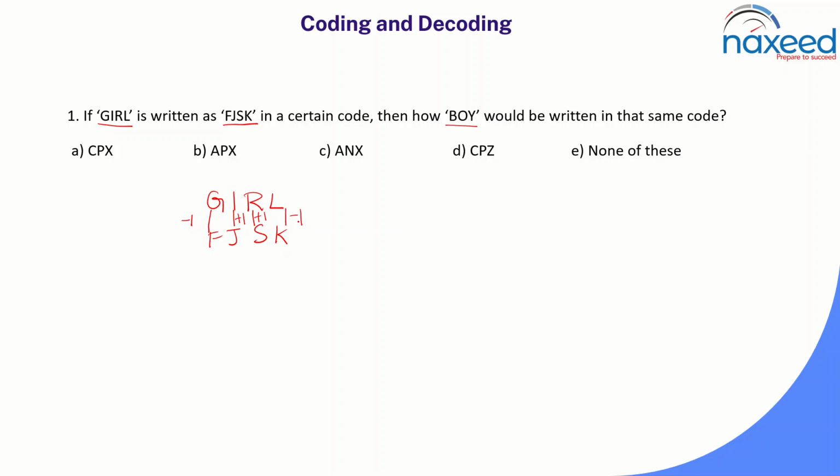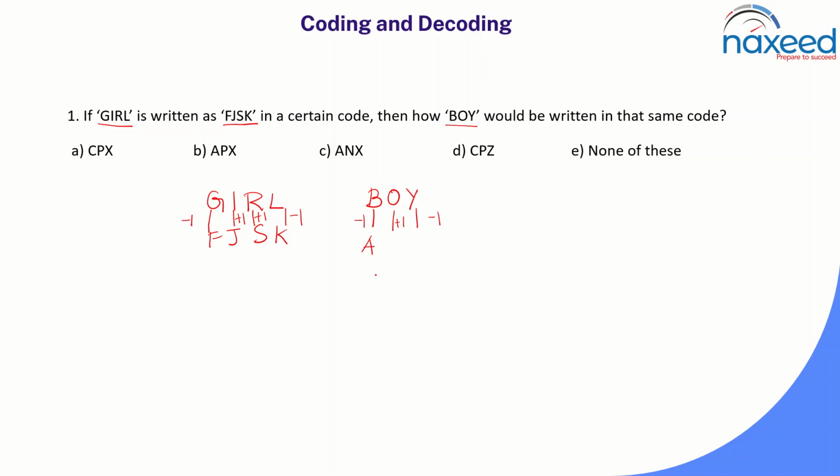For the first and the last letter, they are considering the previous letter, and for the letters in between, they are considering the next letter as the coded letter. Following the same pattern for the word boy, I will take the previous letter for B and for Y also, and the next letter for O. So what is the previous letter of B?